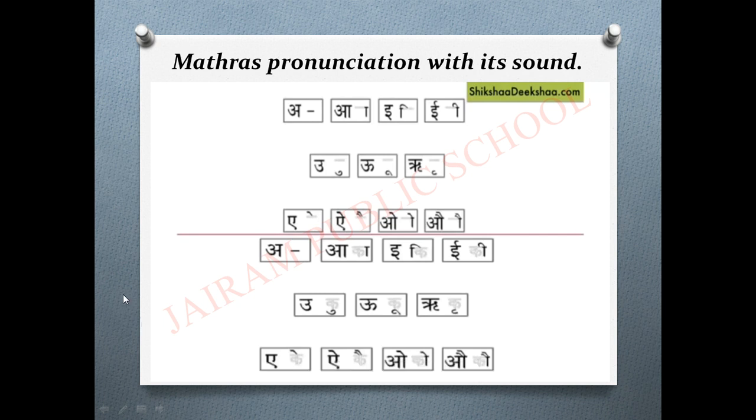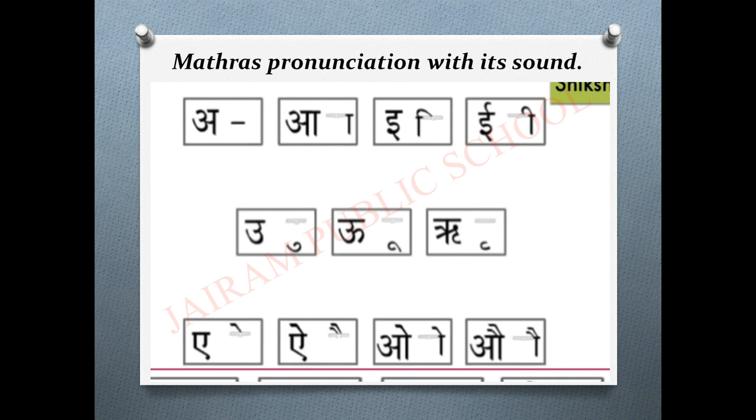Let's learn matras. Each vowel has its own sound. We represent this sound by a symbol and we call this a matra. Here you can see each box has a vowel and the symbol of its matra. You need to memorize how to write a matra for the vowel.